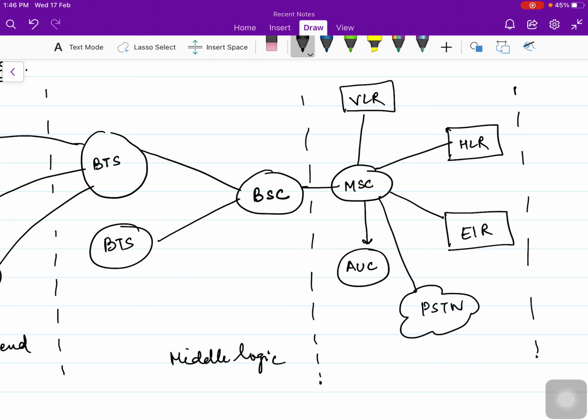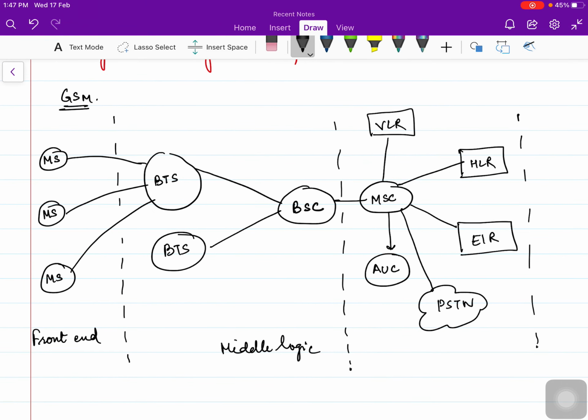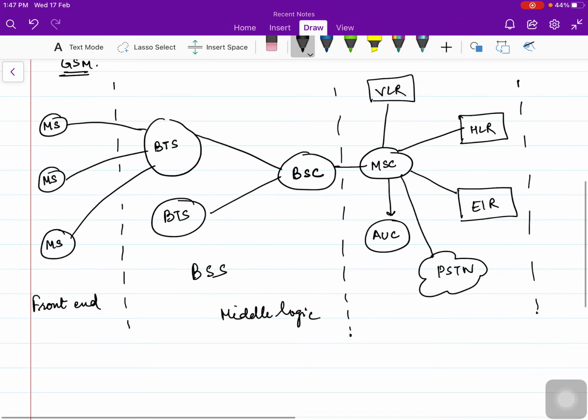AUC stands for Authentication Center. EIR stands for Equipment Identity Register. HLR is the Home Location Register. VLR stands for Visitor Location Register. These are the registers with the help of which the MSC, the Mobile Switching Center, takes care of the BSC, the base station controller. And the combination of BSCs and BTS together is called the base station subsystem, BSS.